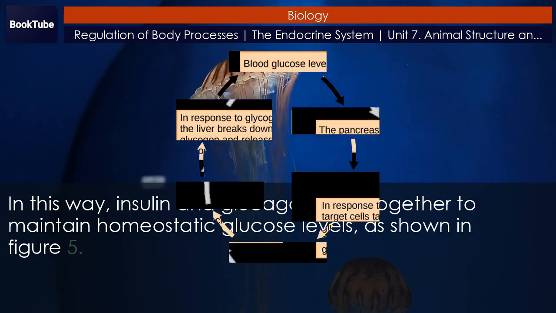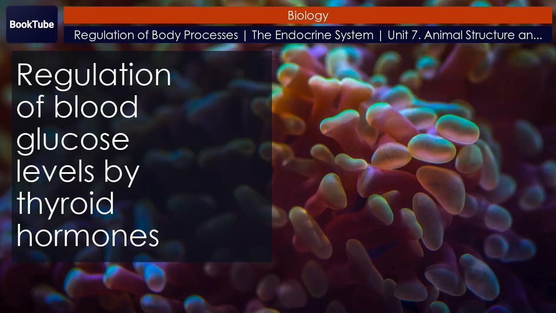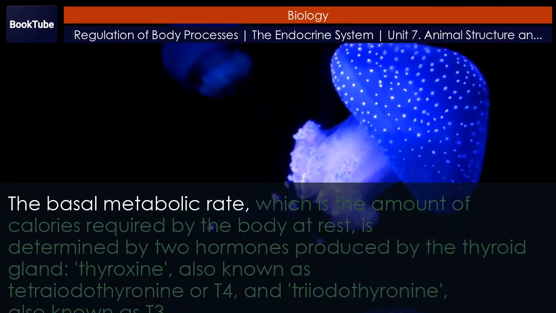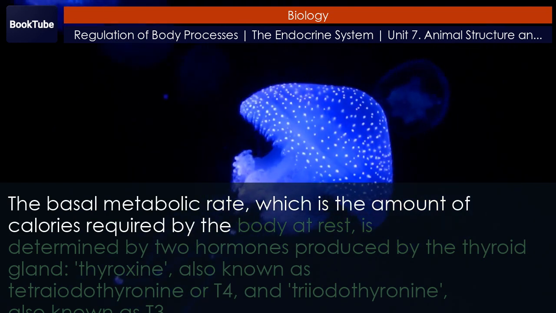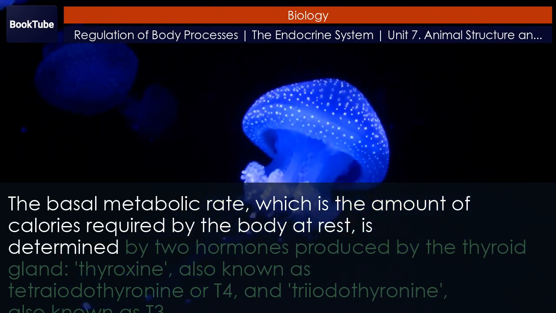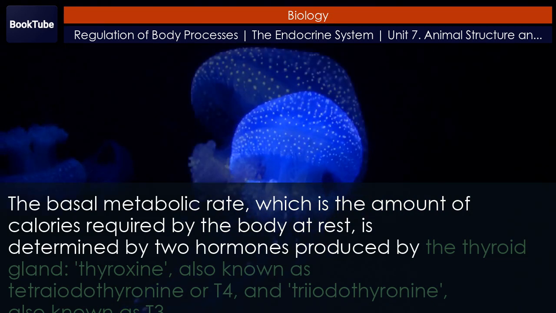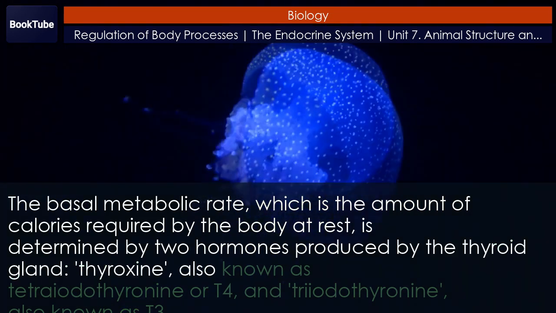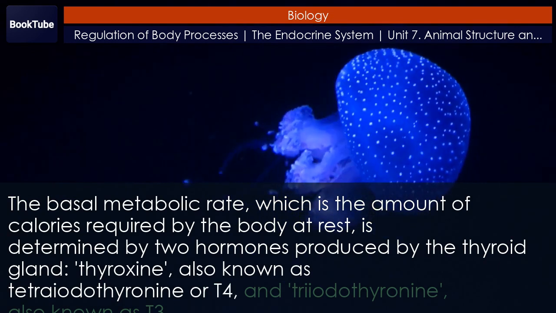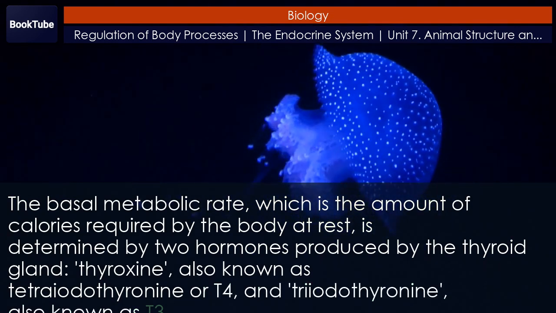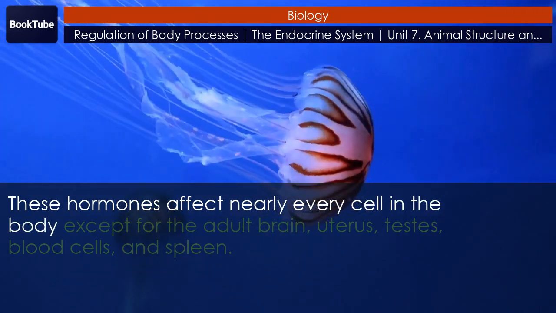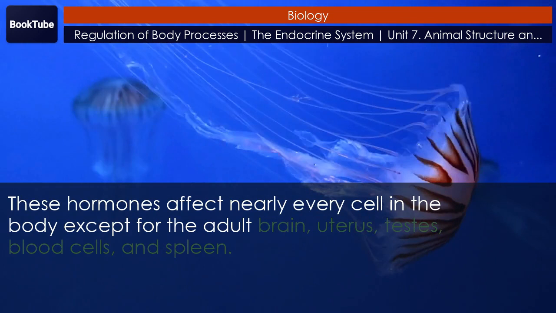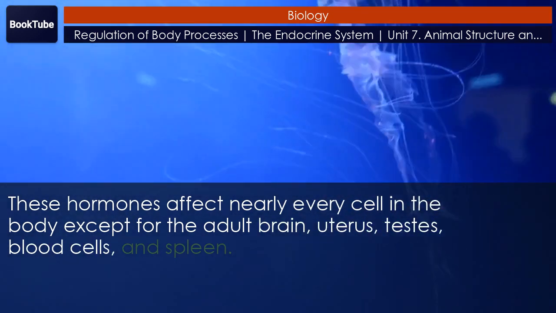As shown in Figure 5, regulation of blood glucose levels by thyroid hormones. The basal metabolic rate, which is the amount of calories required by the body at rest, is determined by two hormones produced by the thyroid gland: thyroxine, also known as tetraiodothyronine or T4, and triiodothyronine, also known as T3. These hormones affect nearly every cell in the body except for the adult brain, uterus, testes, blood cells, and spleen.